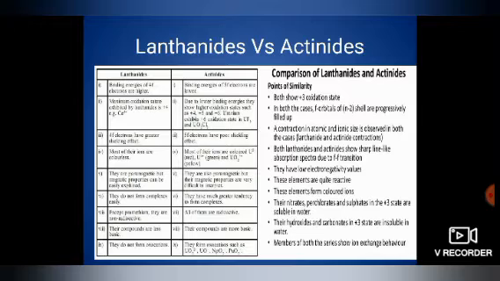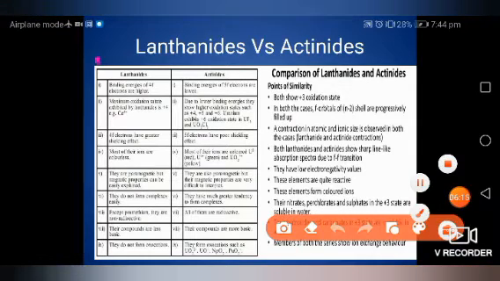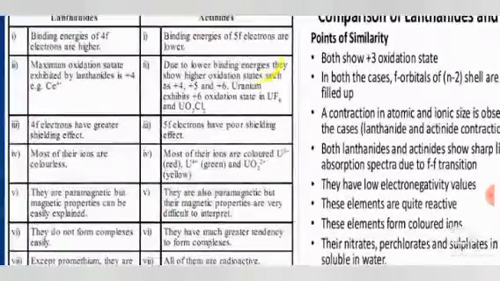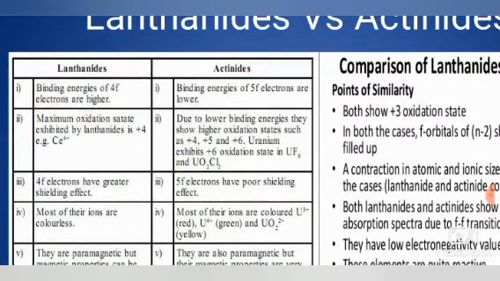Okay, so similarly the second important comparison is between lanthanide and actinide. First we did the difference between d block and f block, or transition and inner transition. Now we are doing it within inner transition, lanthanide and actinide. So just focus. First difference: in lanthanide the binding energy of 4f electrons is higher, whereas in actinide the binding energy of 5f electrons is lower. This is due to the shielding effect again.